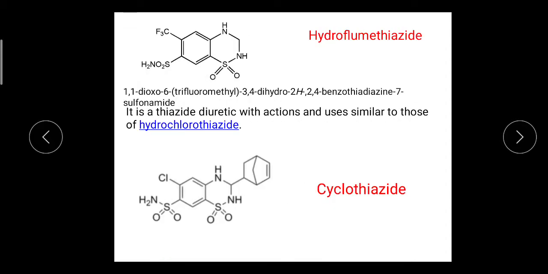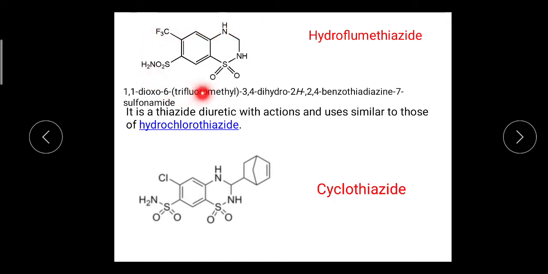The third drug under thiazide diuretics is hydroflumethiazide. Hydroflumethiazide, chemical name 1,1-dioxo-6-trifluoromethyl-3,4-dihydro-2H. Here 1 is not written, but it should be 1,2,4-benzothiazide-7-sulfonamide.